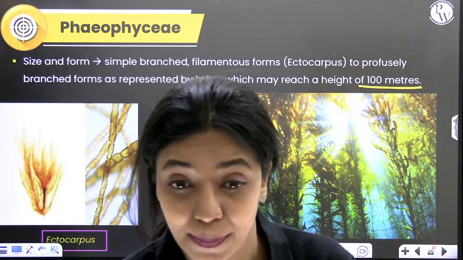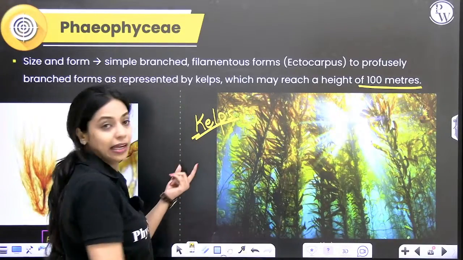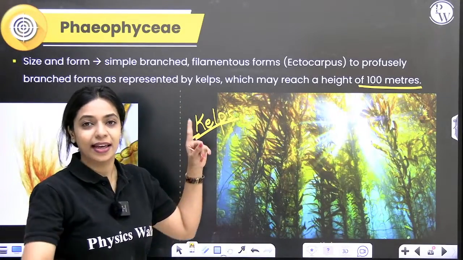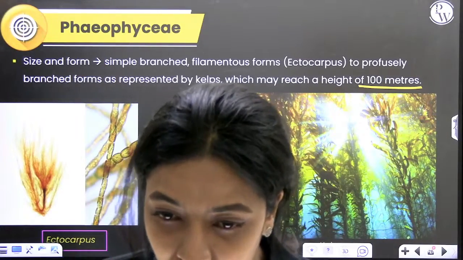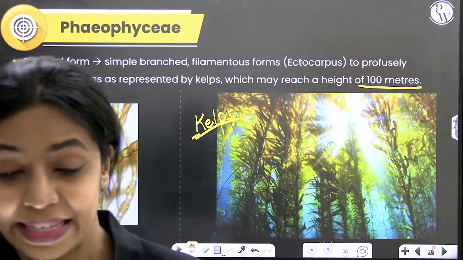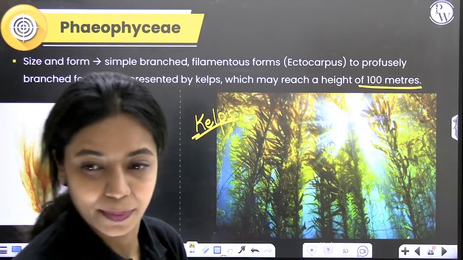What are kelps? Kelps are a type of brown algae. This is the correct spelling, K-E-L-P-S. They are brown algae that grow very, very tall. Yes, we will do that. I have planned it, Shashank. Going forward, we will discuss that as well.